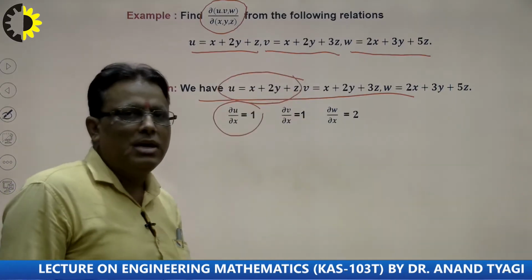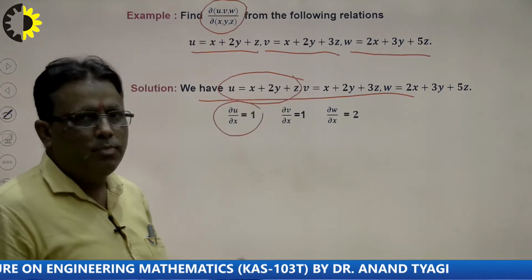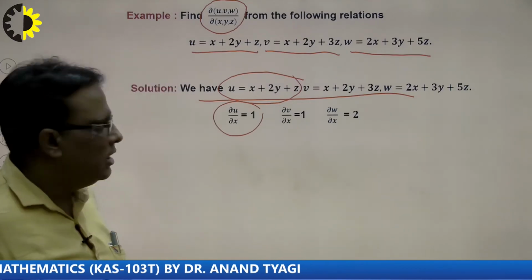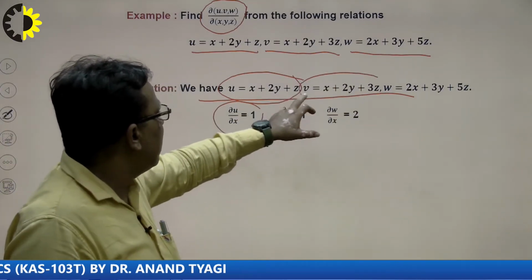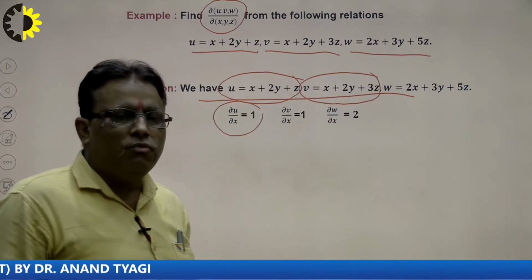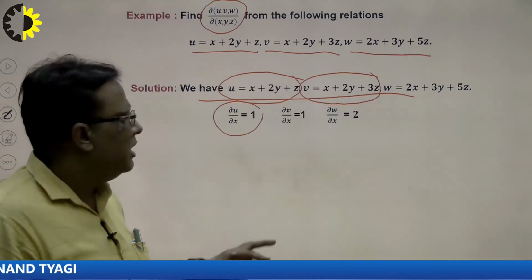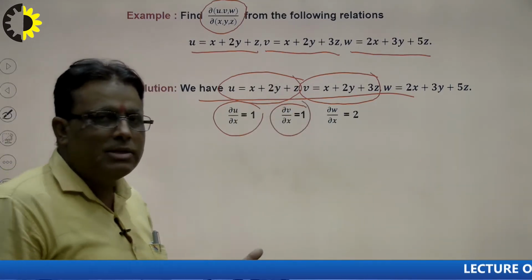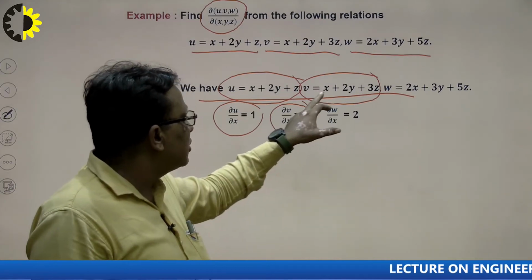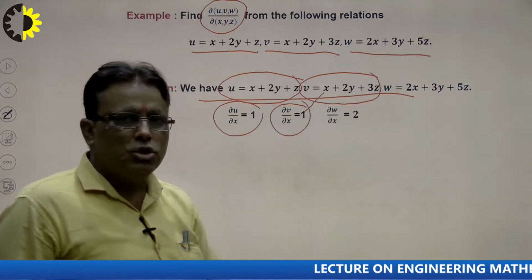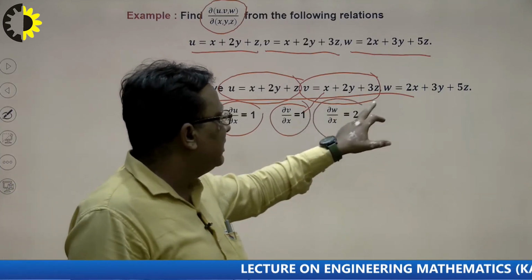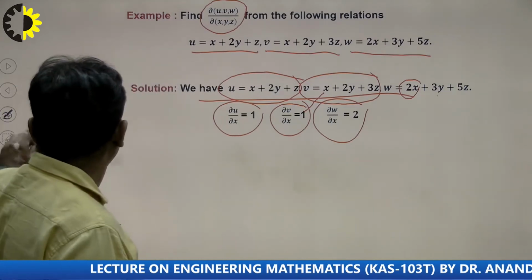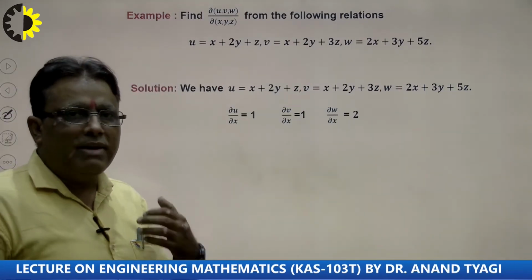So what will be the result? x is 1 and y is 0 and z is 0, because when we differentiate partially with respect to x, y and z will be constant, right. Those students who are new, remember very carefully, when we differentiate with respect to one variable then the other variables are constant here. Suppose I want to calculate del v over del x, that means differentiate v with respect to x, that means y and z are constant. So the differentiation of x is 1 and y is 0 and z is 0. Del w over del x, that means differentiate with respect to x, so the 2 remains and 3y and 5z will be 0. So students, keep in mind when we solve the problem, we calculate very carefully, right.